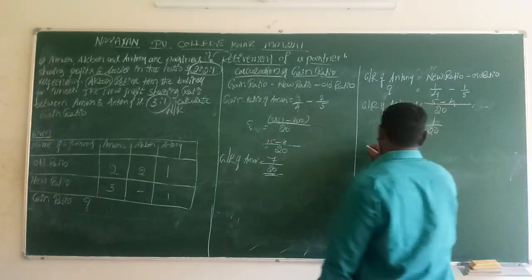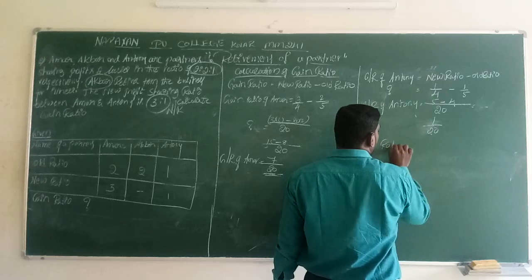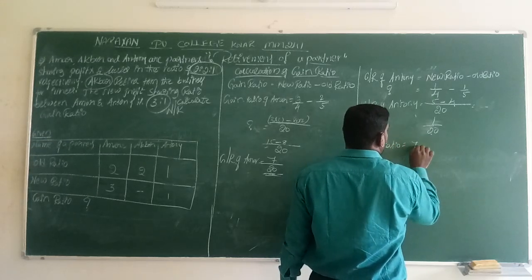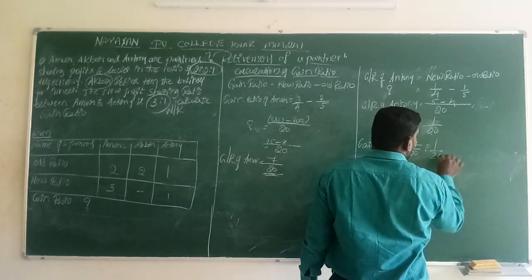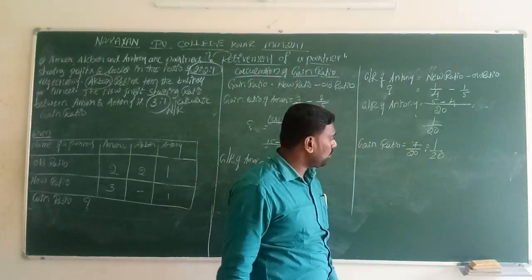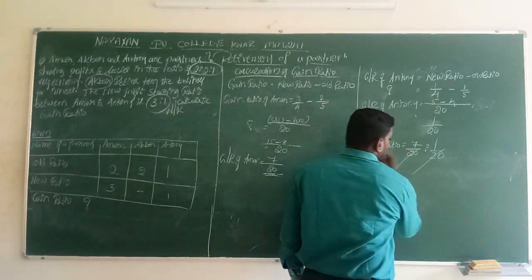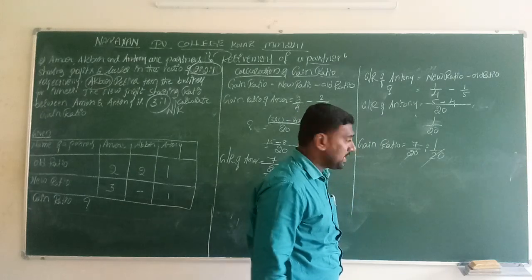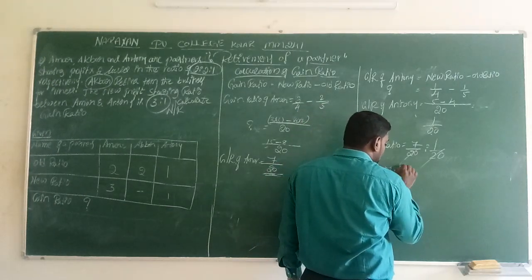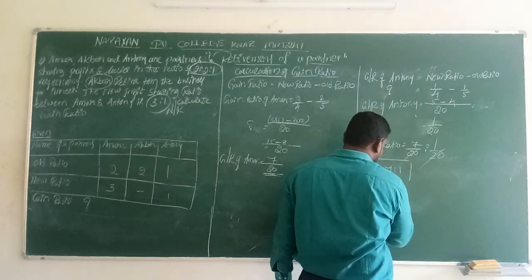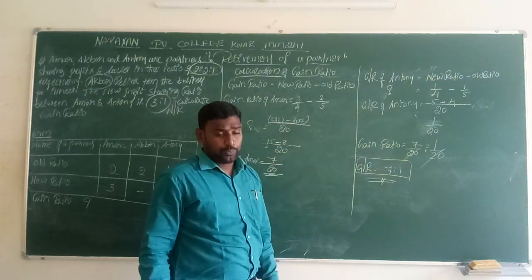So actually we want the gain ratio. The gain ratio is equal to 7 divided by 20 is to 1 divided by 20. Both we have to write in ratio manner only. Both are 20, 20, equal, so we cancel them. Therefore the gain ratio is equal to 7 is to 1. This is the final answer we have to get. This becomes the gain ratio.